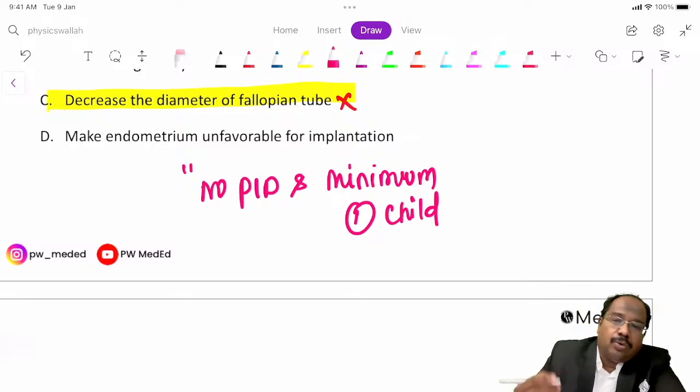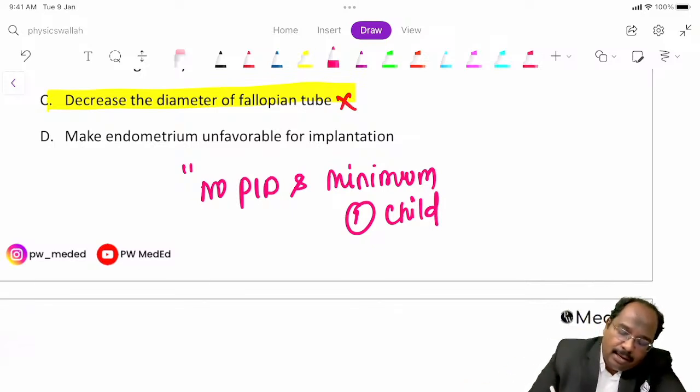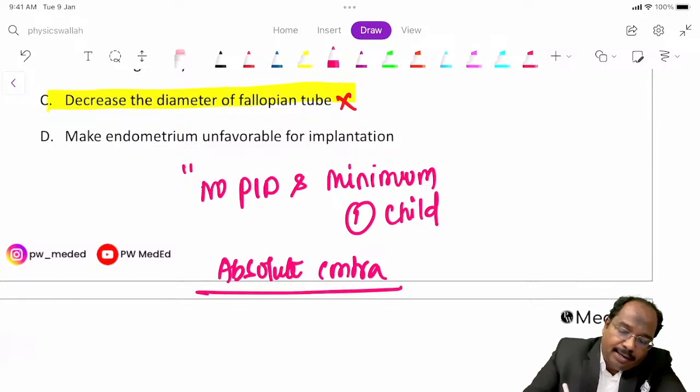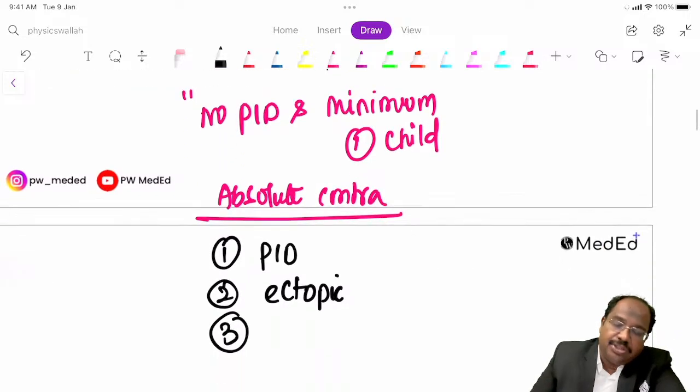What are the absolute contraindications? One is PID, pelvic inflammatory disease. Previous ectopics, a recently asked question.